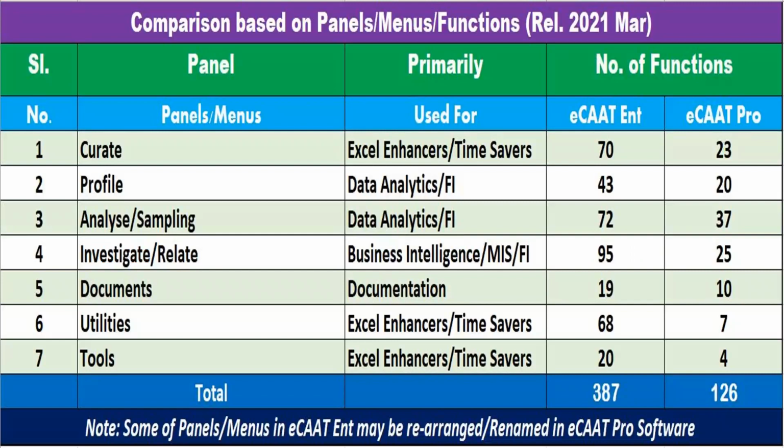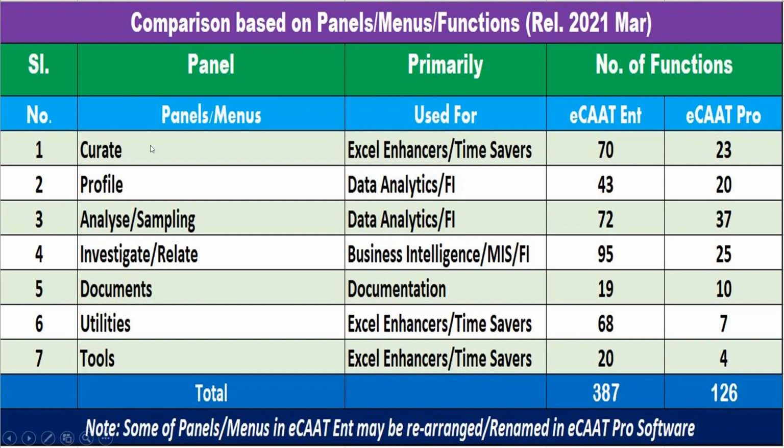Now, if you just have a quick look at the comparison and the type of features it is used for, let's look at the panels. You have the Curate panel, which primarily has functions which could be Excel enhancers. If you're using Excel for 3 to 4 hours, let me assure you that you can definitely save 50% of the time when you start using ECAT for performing specific functions. It's not that everything in Excel is there in ECAT, but many of the complex advanced functions which would take you a considerable amount of time in Excel, you can do in a few clicks using ECAT.